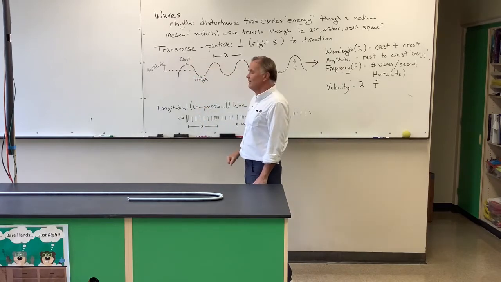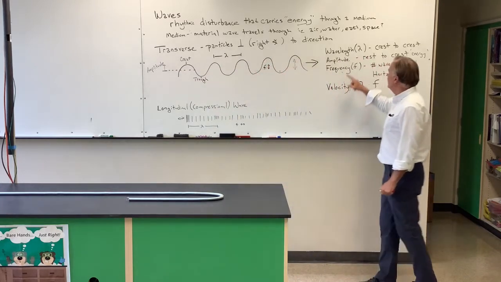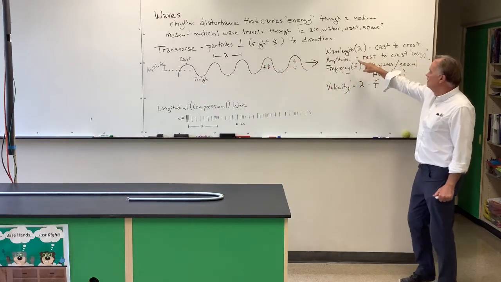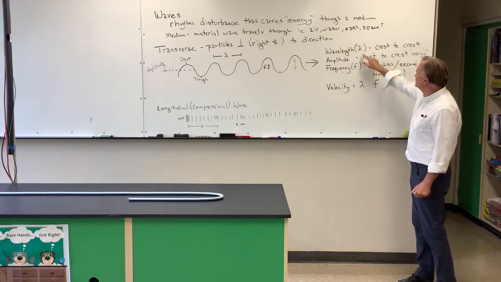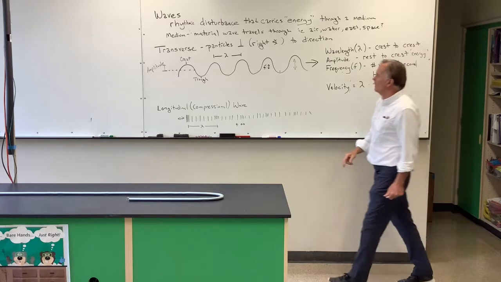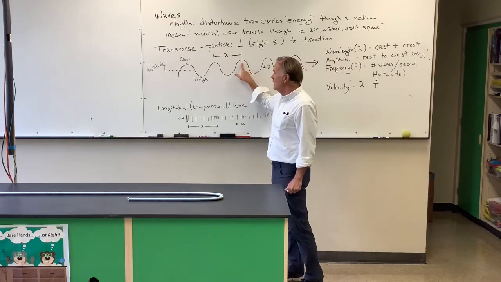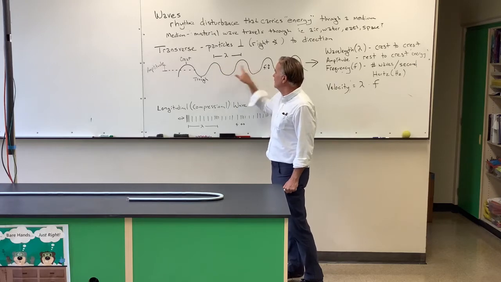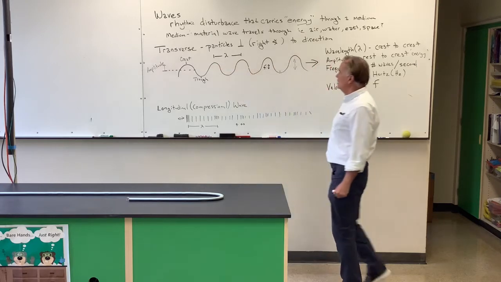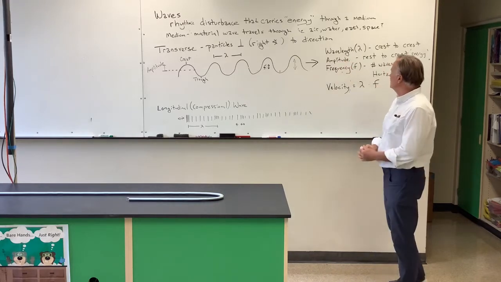All right. So some things about waves you should know. First of all, the top of the wave is the crest, and the bottom is the trough. That's pretty simple. Now here are some terms you may not be as familiar with. Wavelength is given the sign lambda. It's from crest to crest. Easy to remember, crest to crest. From the top of one wave to the top of the next wave, that is called the wavelength. It can vary. You can have waves with very short wavelengths, and you can have very long wavelengths.